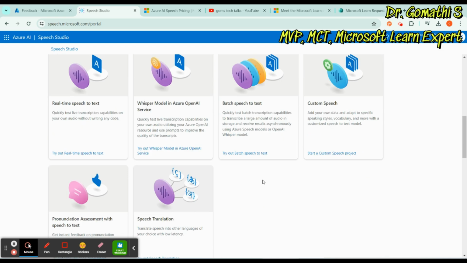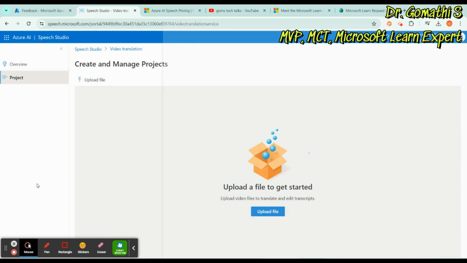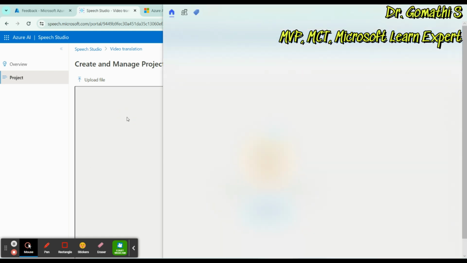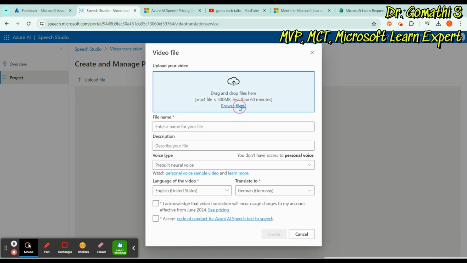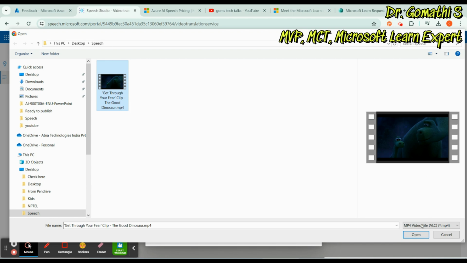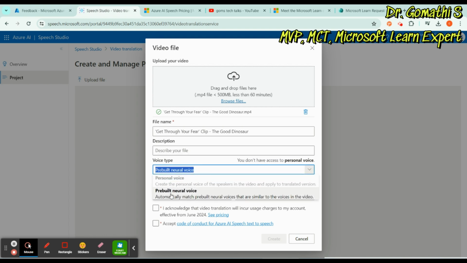Let us see one more thing. Video translation, which is in preview mode. We have to upload a file here. I'm trying to upload a file, a small clip from one of my favorite movies, The Good Dinosaur. Whatever is mandatory, you can just give that: the file name, and you can go ahead with the pre-built natural voice. For personal voice we don't have access, because this is still in preview mode. So I'm going ahead with the pre-built natural voice.